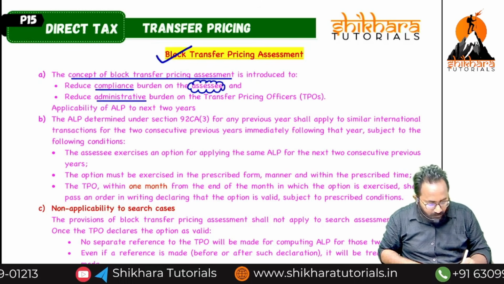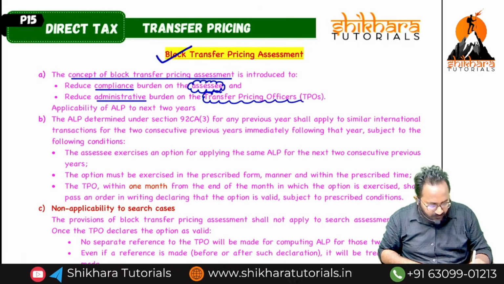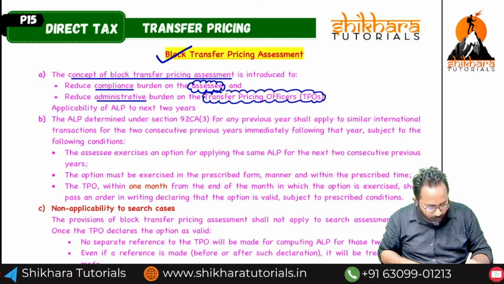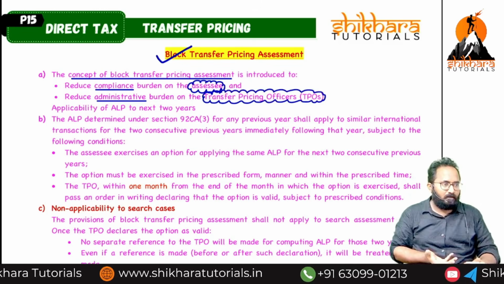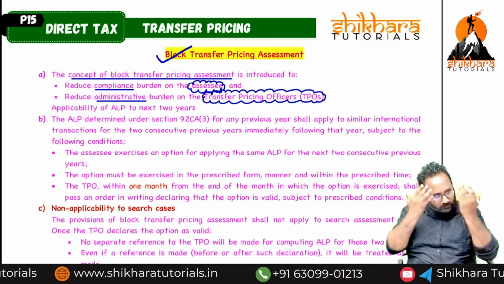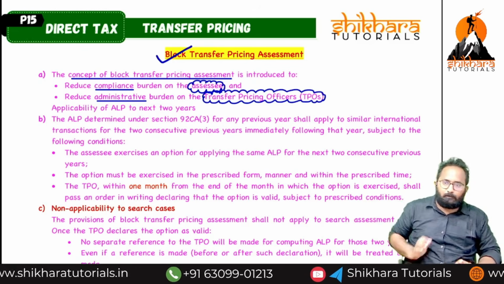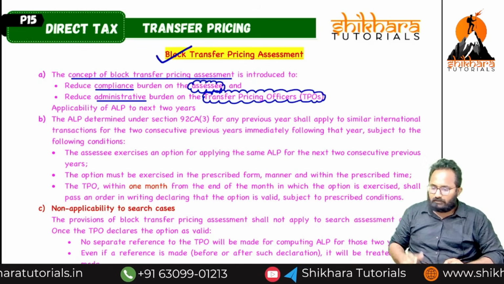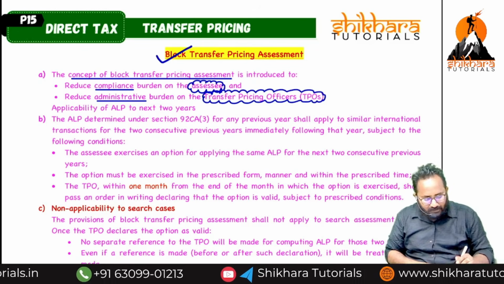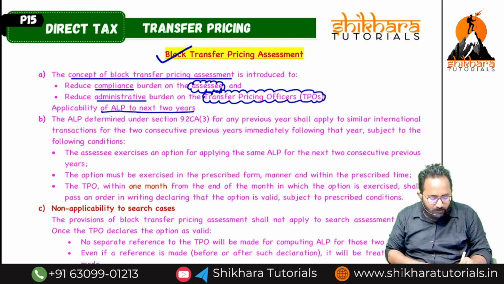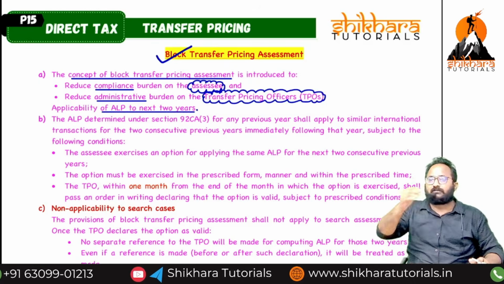And in order to reduce the administrative burden on whom? Transfer pricing officer. Every year, if you give the reference, they are always computing the ALP. The same transaction is already entered, and in future also we will enter into the same transaction. In order to reduce the burden on both the SSC and TPO, this concept is introduced. The ALP we computed is applicable for how many years? Next 2 years, not past 2 years.